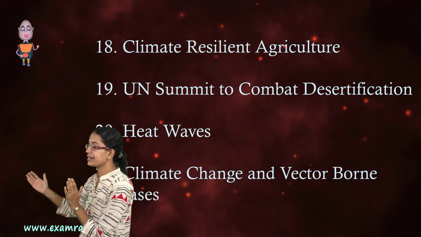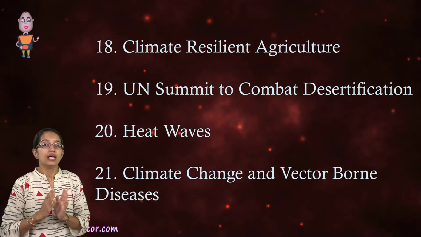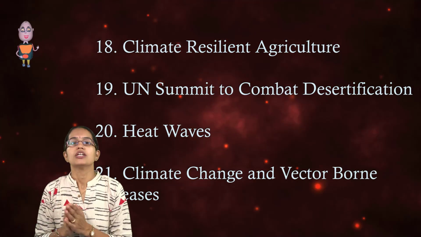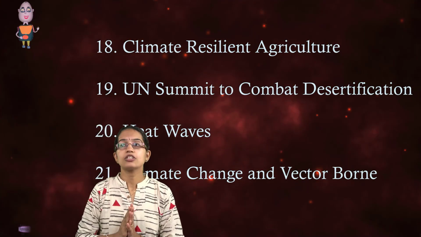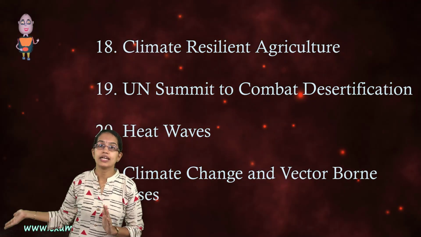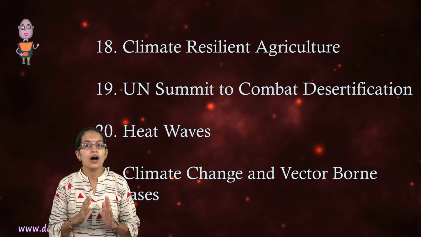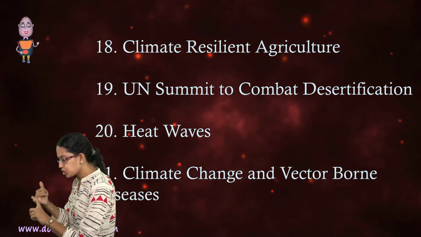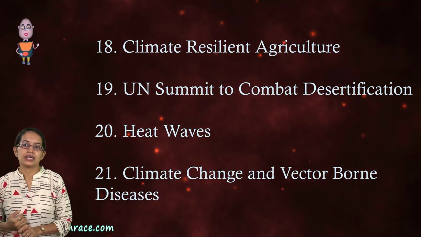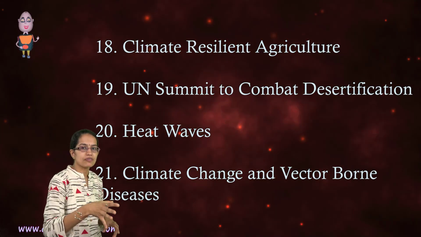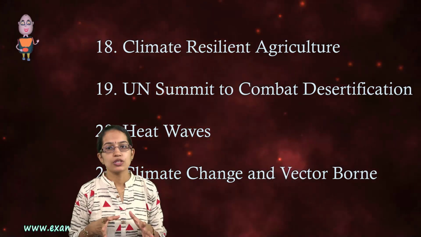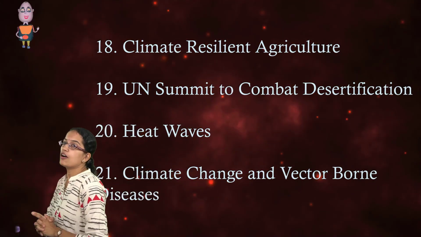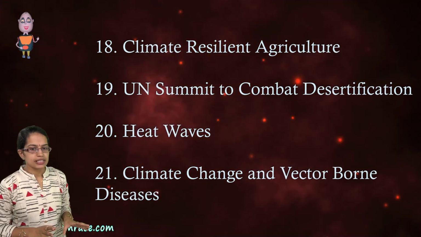So we have to find out which crops are more suitable, how we can genetically modify the crops to make them much more climate resilient, or we can enhance the agricultural systems in order to bring a kind of climate resilient system. The issue of 1st to 16th September Down to Earth focused on desertification. So the United Nations Summit to Combat Desertification again is a very crucial question for your contemporary section.